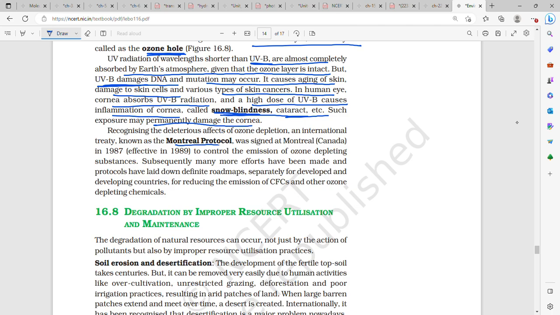An international treaty known as the Montreal Protocol was signed at Montreal, Canada in 1987 to control the emission of ozone depleting substances. Subsequently, many more efforts have been made and protocols have laid down definite roadmaps separately for developed and developing countries.